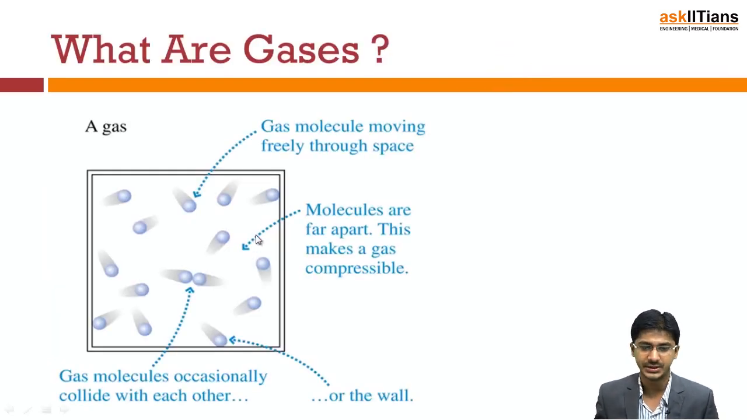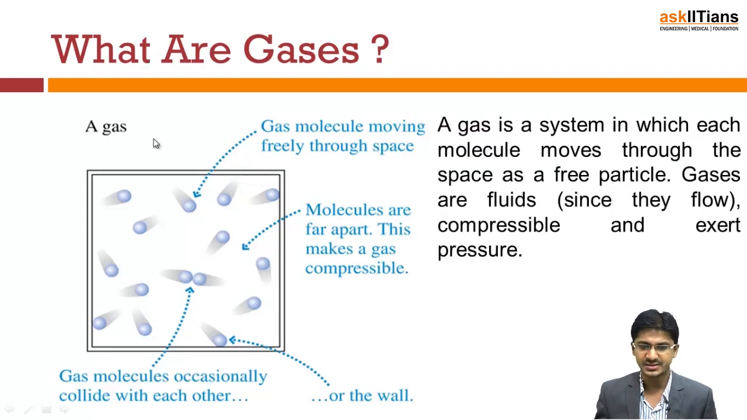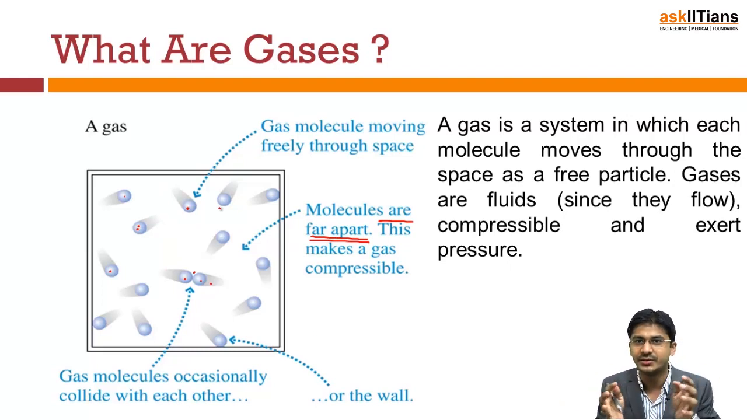Now we will see in further detail what these gases are and how they behave. If you see the gas molecules here, they are moving freely through the space. The molecules are far apart. As I have told you, although they appear to be of finite size, they are almost infinitesimal, very small and negligible compared to the volume, so you can even consider them point masses. This makes the gas compressible. Because there is a large space between them, you can reduce that space.